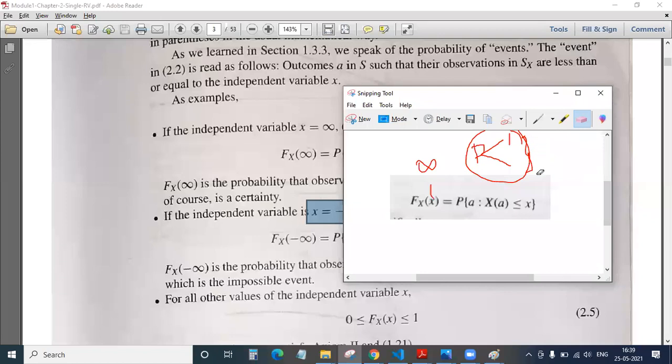It will be 0. So what we have done here, we have replaced this with minus infinity. Minus infinity means on a number line, it is the lowest value. We move this side, it is the lowest value, right? But can we reach this minus infinity? No. Why? Because our probability has to be in between 0 and 1.